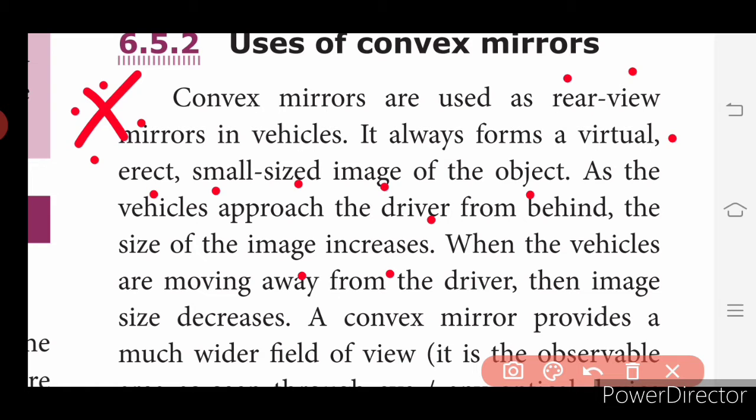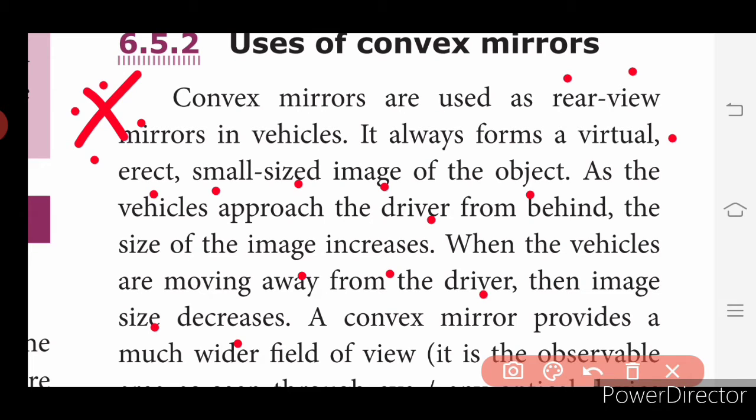You have the side mirrors where you can see the vehicle that is coming behind you. That mirror is made up of convex mirrors. When the vehicle comes closer to us, the image is magnified, so you can see the magnified image. When the vehicles are moving away from the driver, the image size decreases.